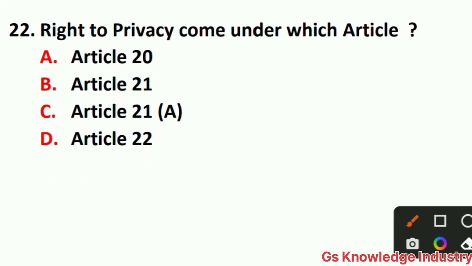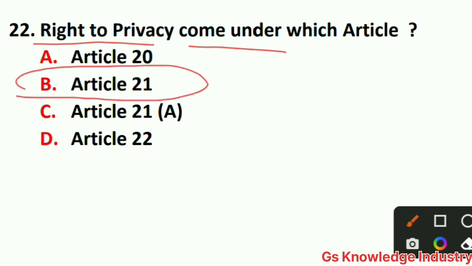22 number question is, right to privacy come under which article? Option A Article 20, option B Article 21, option C Article 21A, option D Article 22. So here the correct answer is option B. Option B is the right answer, Article 21. Right to privacy come under which article? Article 21.